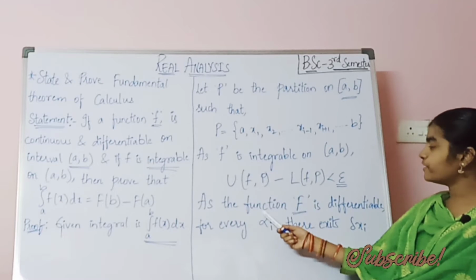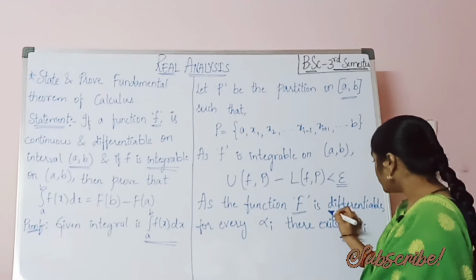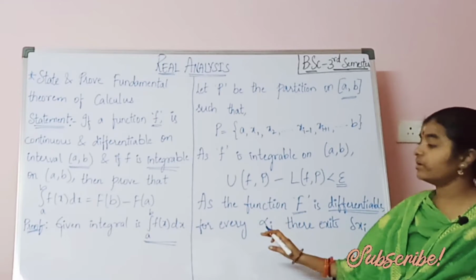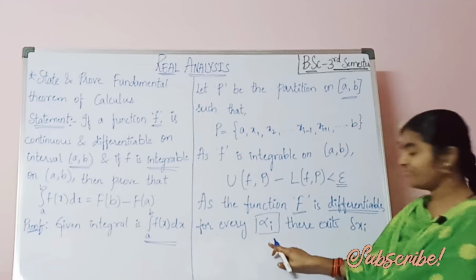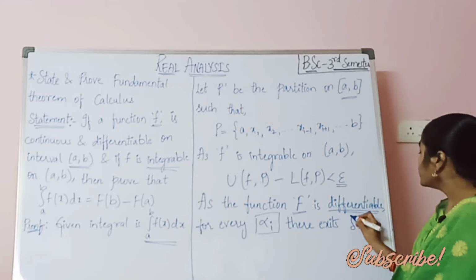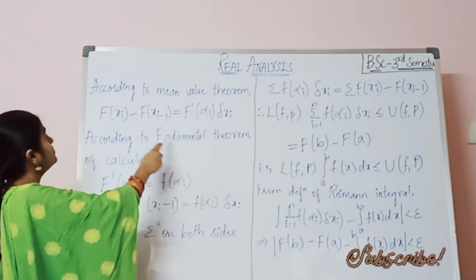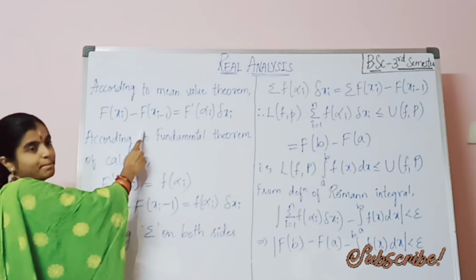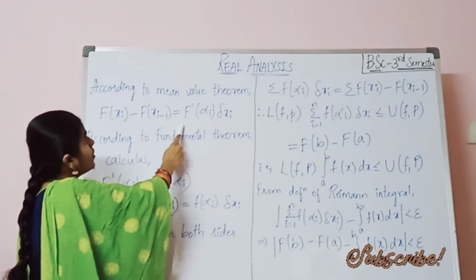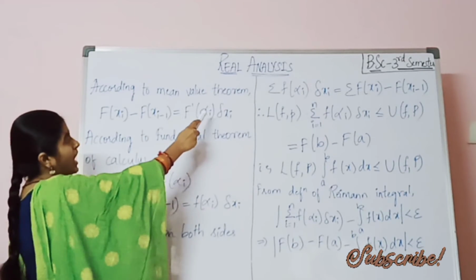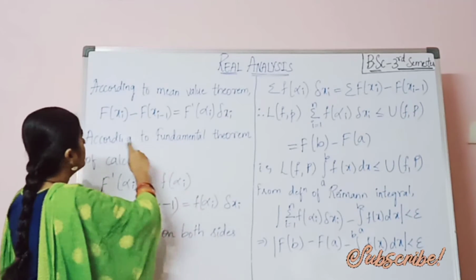Now, as the function capital F is differentiable, for every alpha i there exists delta xi.